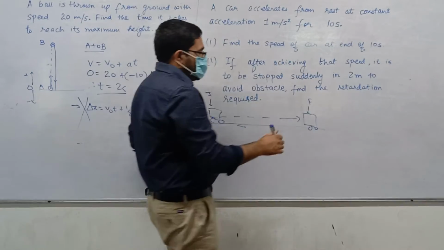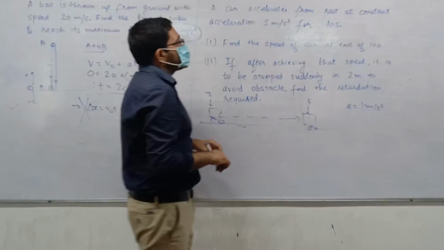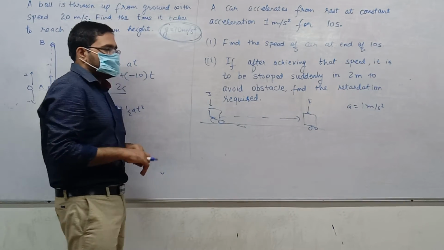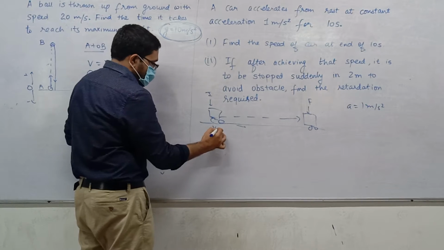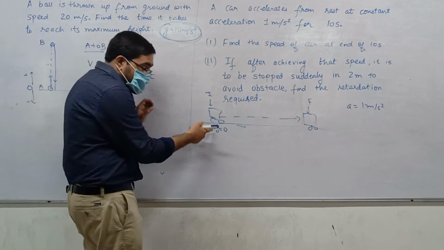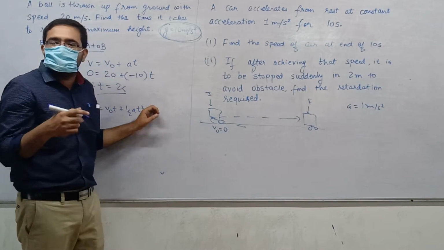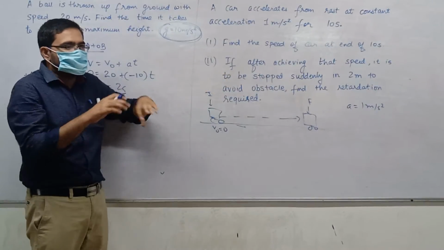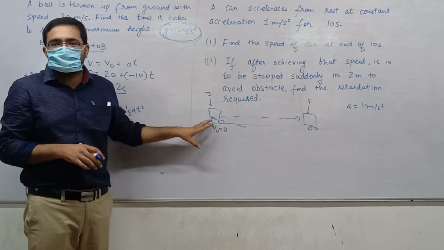It accelerates with 1 meter per second square. What was its initial velocity? It is given that it was at rest. Did you write this in your diagram? If not, now make it a habit. Whatever details are given, try to picturize it and put it in the diagram. V0 is 0.